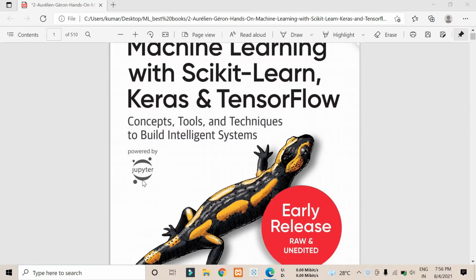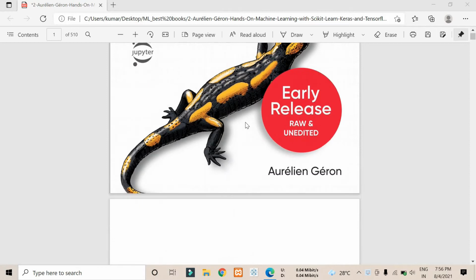It's powered by Jupyter, so all the code is written in Jupyter notebooks. You can get this in a free PDF format, so you can download it from the internet, or otherwise I will put this book on my GitHub and post that link in the description section, so that you can go from there and download this book and have fun.